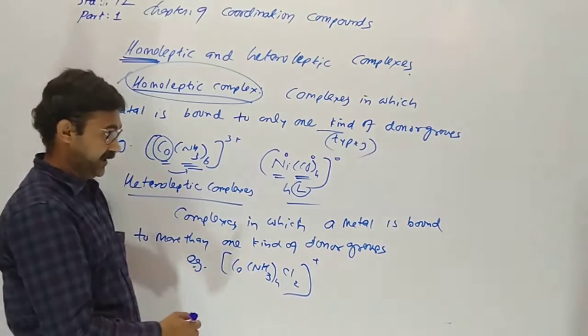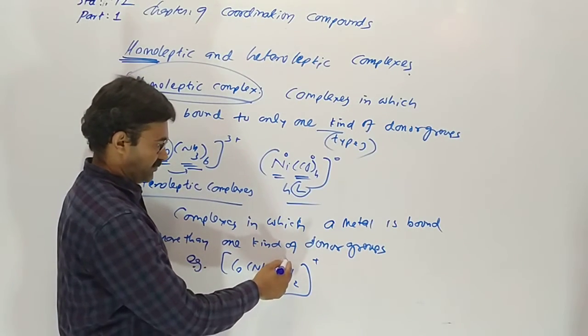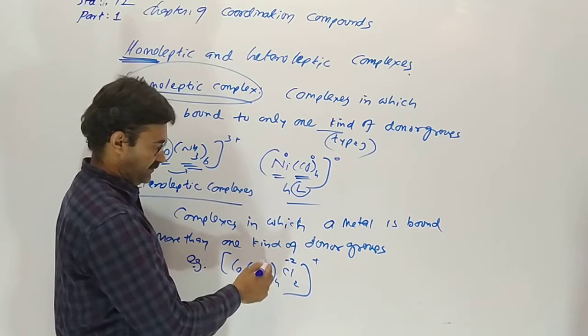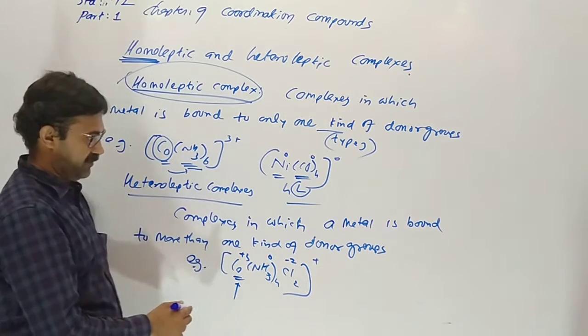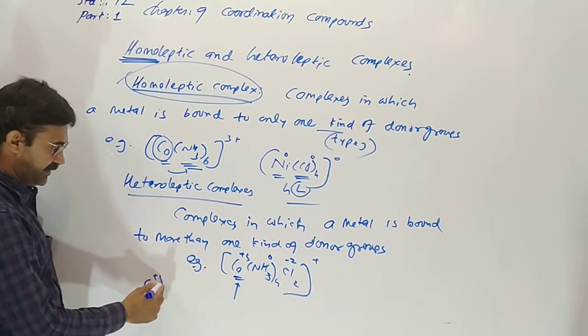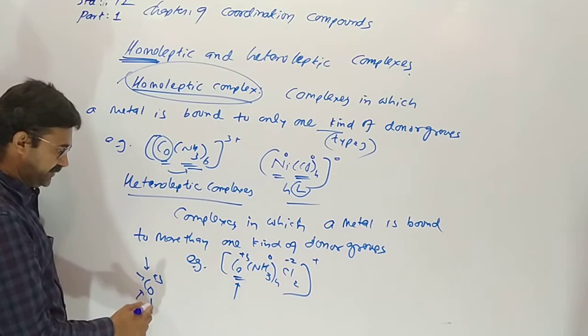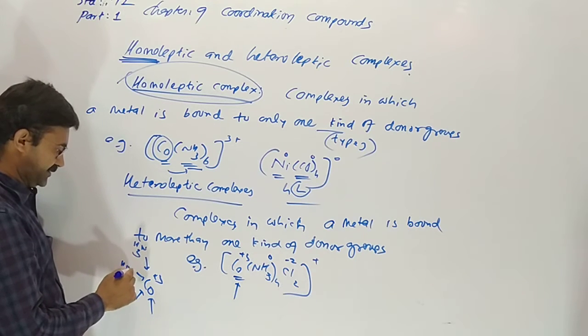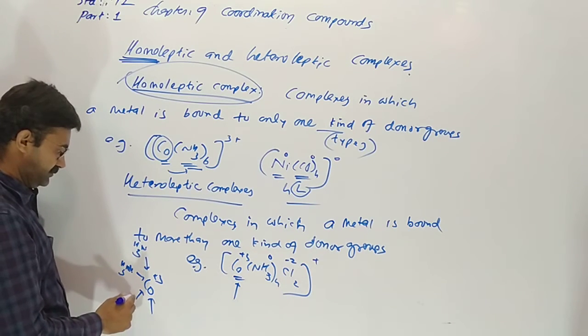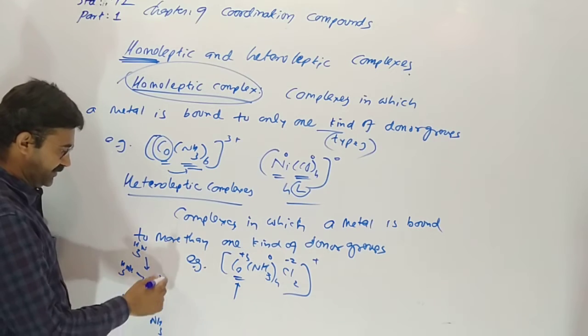+1, this is heteroleptic. Why? You can see here 2 chloride having -2 charge, ammonia 0, so here will be +3. Our central atom cobalt is combining with two different types of ligands. One of them is ammonia and another is chloride.